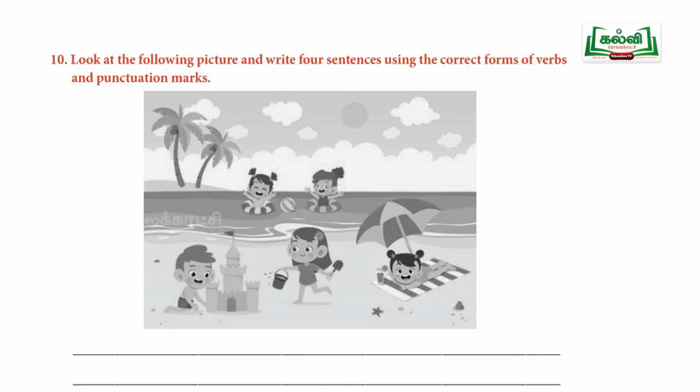The next one is they have given a picture. By seeing the picture, you have to write the 4 sentences. So very simple exercise. I think you will be very familiar about. What are the things you are seeing at the pictures? Some boys are playing, some girls are floating in the water. One boy is building a sand castle and another, his friend is helping by taking water, and you can see some of the trees and what are the things you can usually see in the boat, also in the beach.